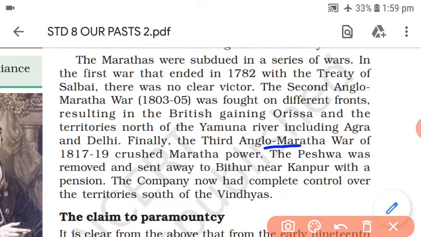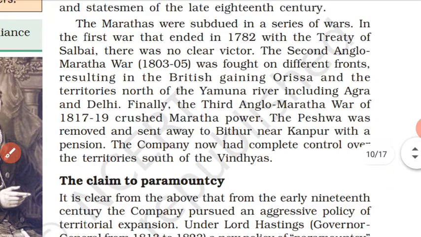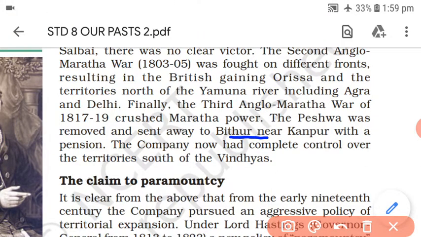But after the third Anglo-Maratha war, they ultimately crushed the Marathas by 1817 to 1819. Now the Peshwa was removed and sent away to Bithur near Kanpur with a pension. So there were no more offices, no more administrative or military head. The Peshwa was only receiving a pension, and his role was completely gone. Means he had no rule. So the company now had complete control over the territories south of the Vindhyas. So thus we are finding that, along with this, we have already seen the Anglo-Mysore wars.